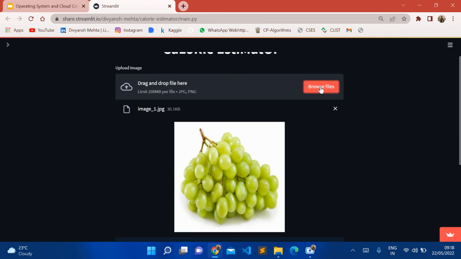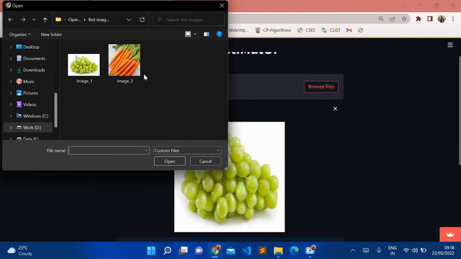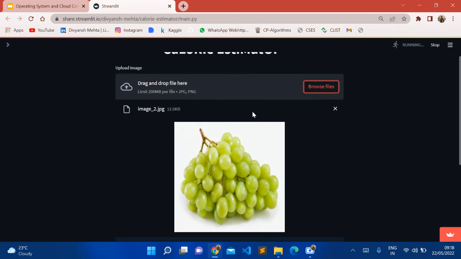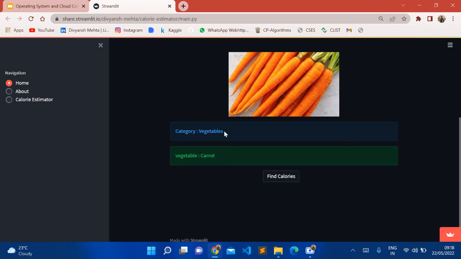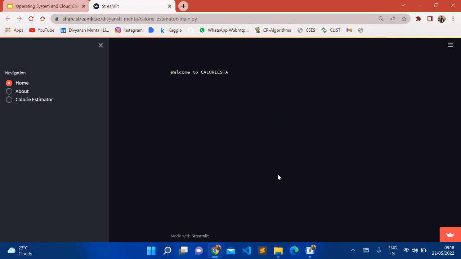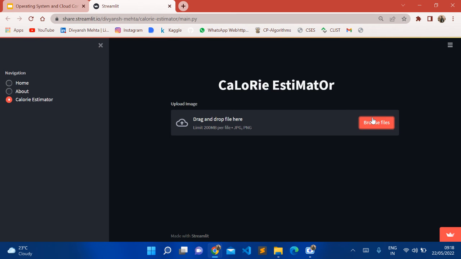Now let's look how many calories are present in carrot. So carrot is there. The category is vegetable. Carrot is a vegetable, and name of course is carrot. Now again, if we find calories, it will present. I click the home by mistake.